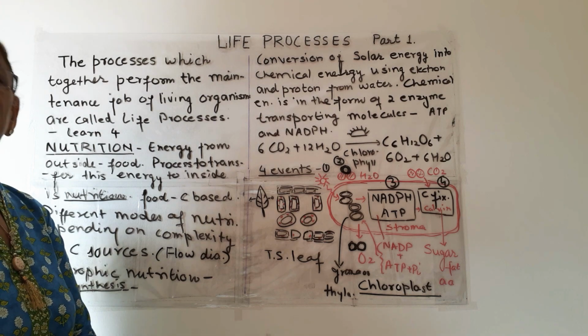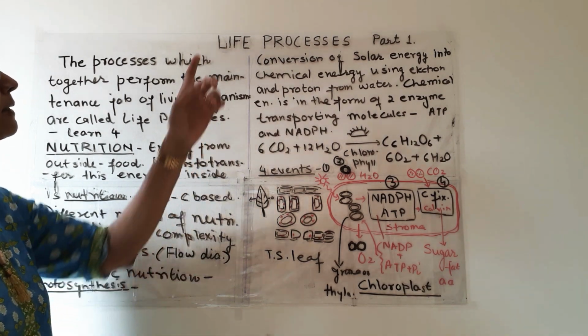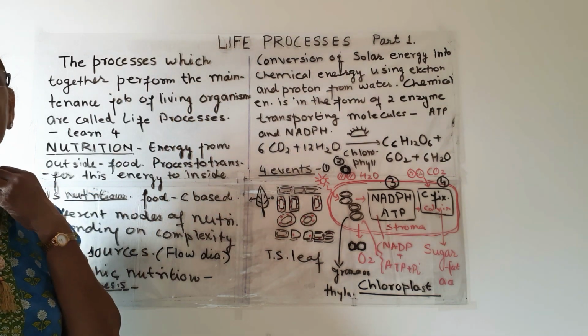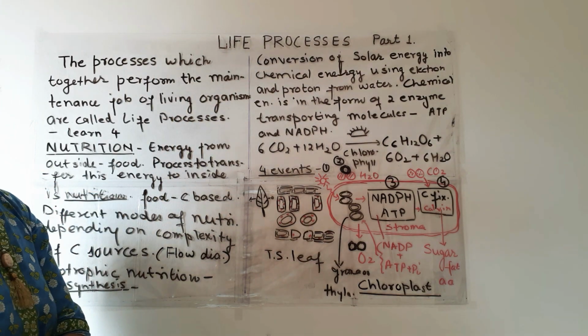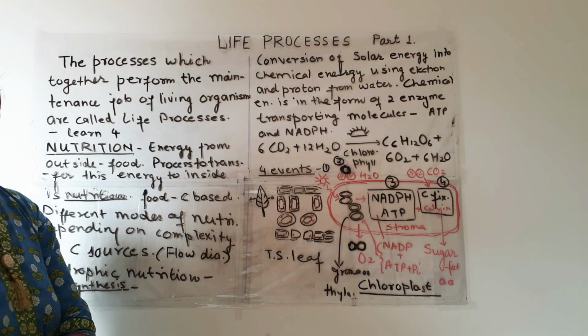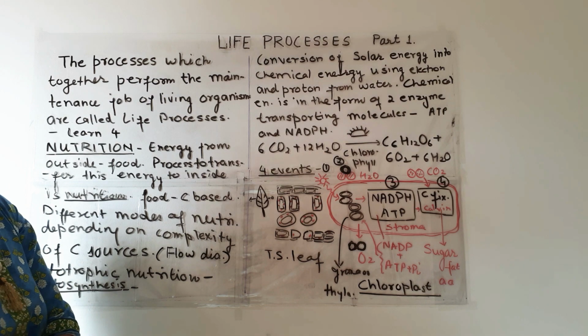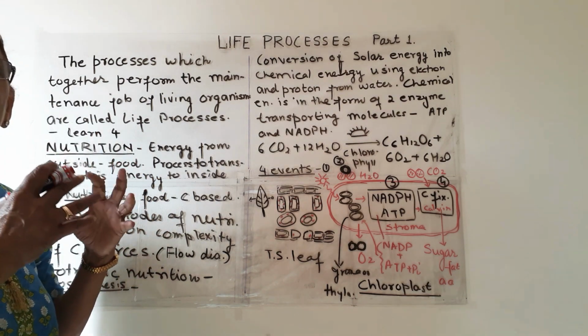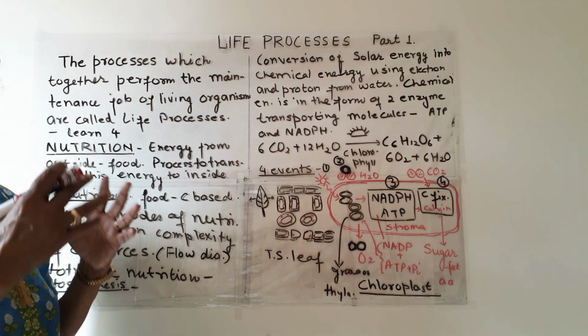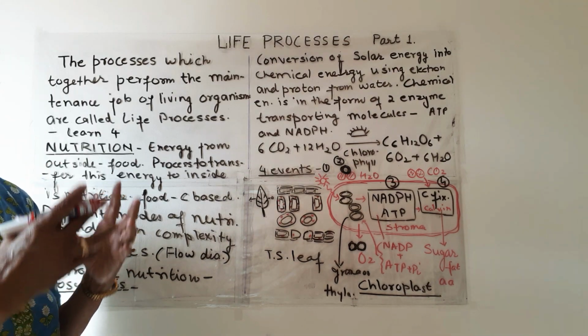Every living organism has life, and this life has to be maintained in these living organisms. For maintenance of life, there are many processes, and these processes which work together to maintain life in living organisms are known as life processes.